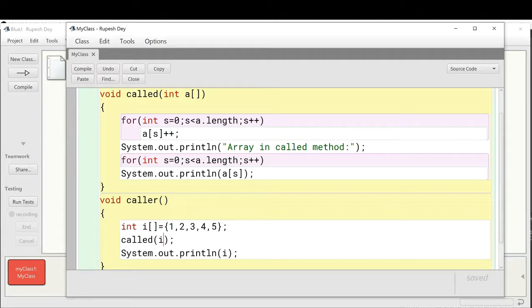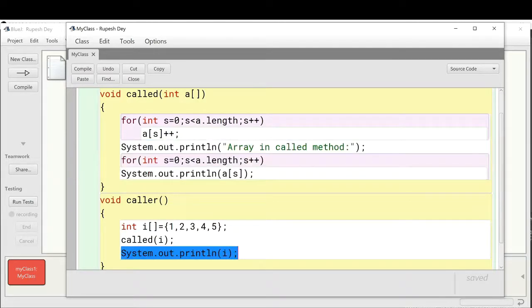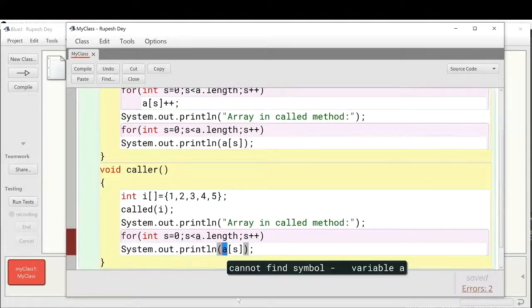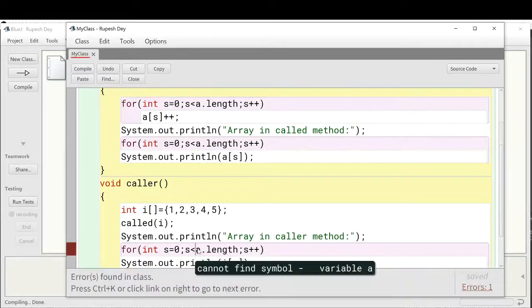Now when we are passing this i array to this a array, a array will be the alias name of this i array. That means a is the reference variable which will store the reference of this i array. That means whenever we are changing anything in this array, actually we are changing this i array, because only one memory area is referred by i and a, both these reference variables. Now here also let me display this array. Here the array is i, and here this is the caller method.